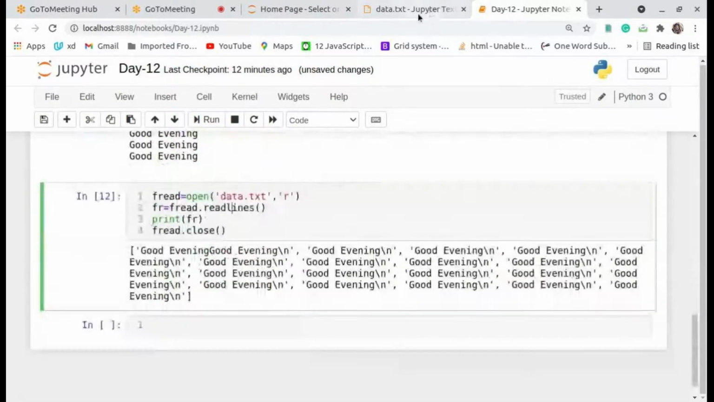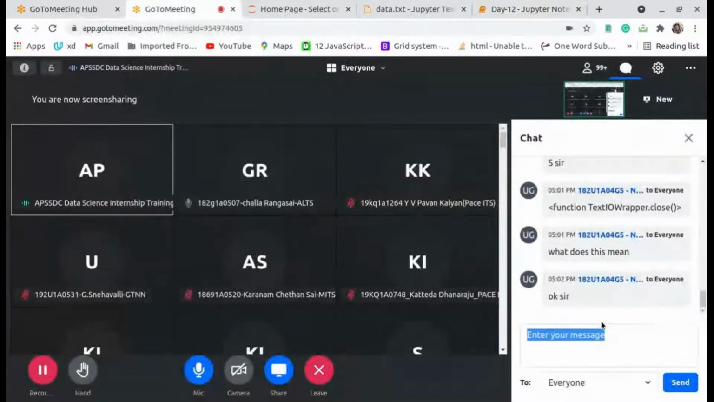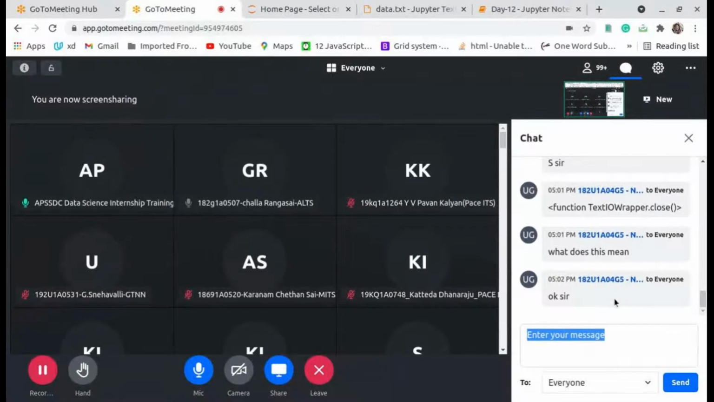Is it okay for all up to now? Please respond in the chat box. Can I go for the second step of opening the files?